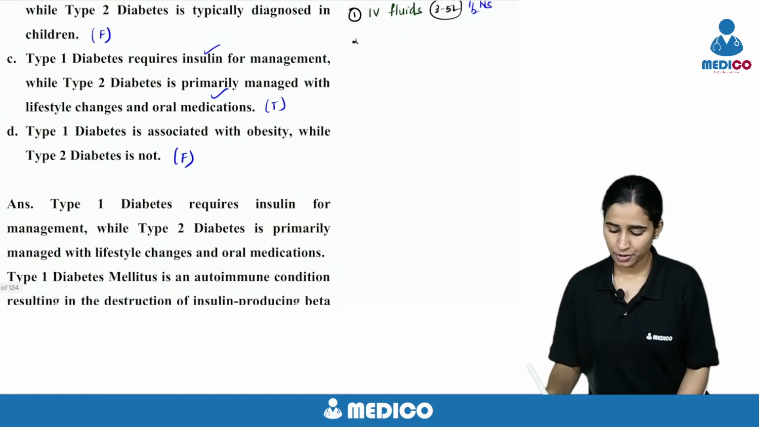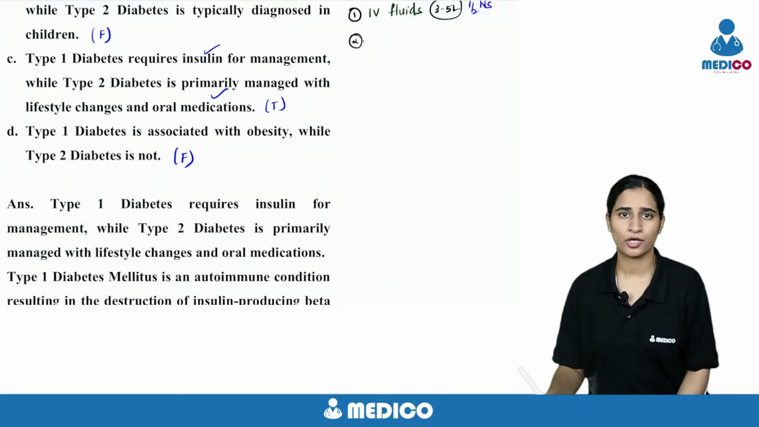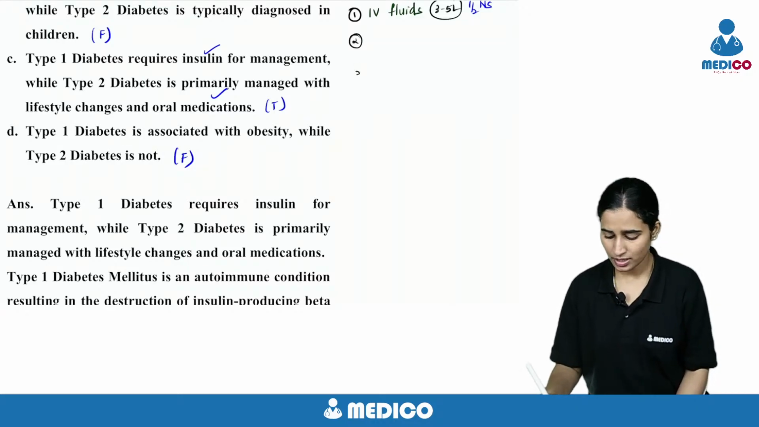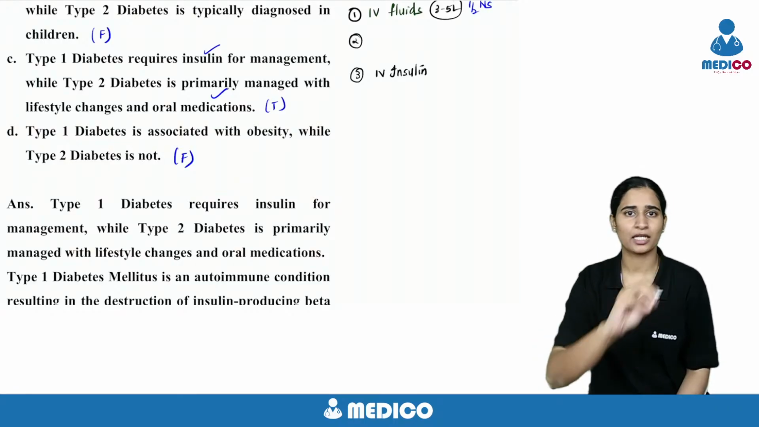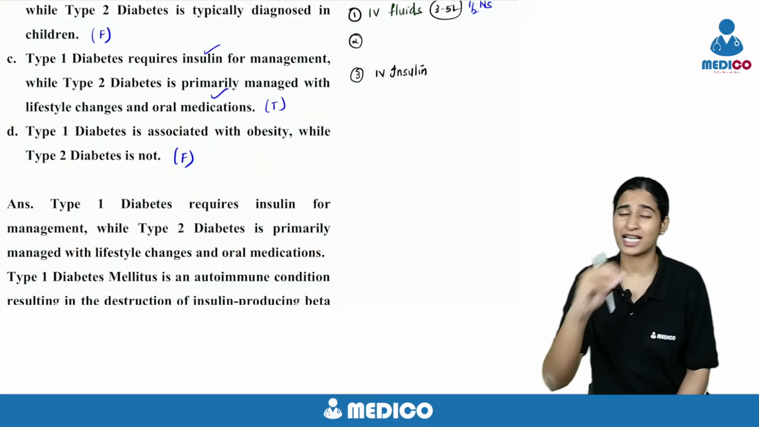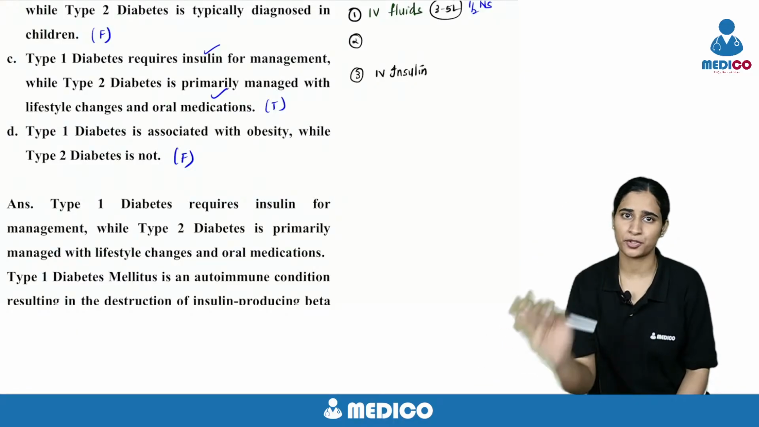What is the next thing you want to do? Your sugars. You have to decrease the sugars, right? So to decrease the sugars, you will give IV insulin. See, the thing is, insulin you will be giving subcutaneous only. Whether it's diabetes or anything, you will be giving subcutaneous only.